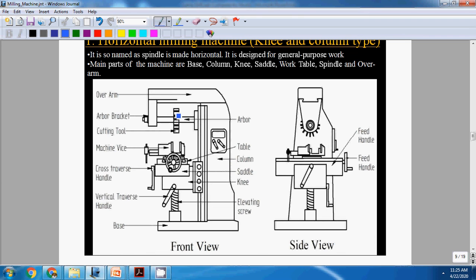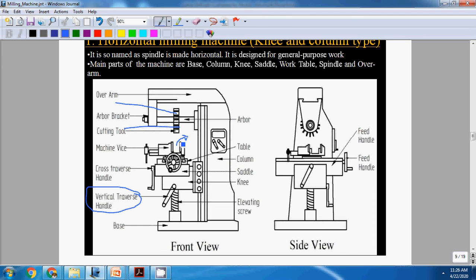This is a cutting tool which is mounted on a part called the arbor, and there is a traversing mechanism which can move vertically. This is a vertical traverse mechanism. The workpiece is held in this portion.